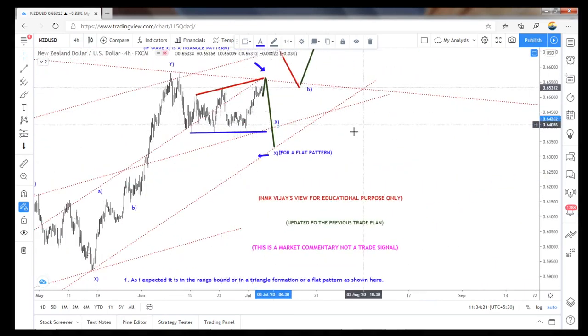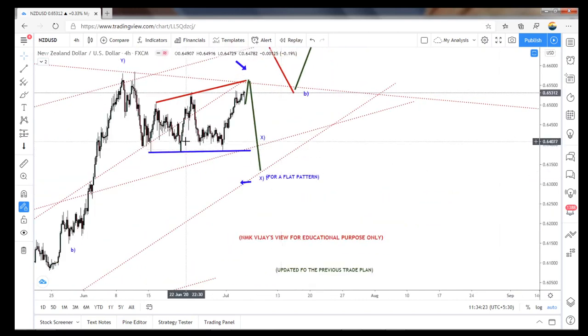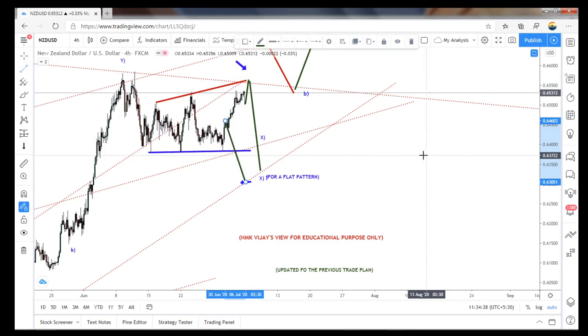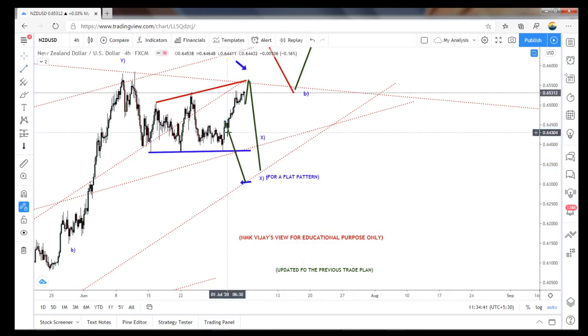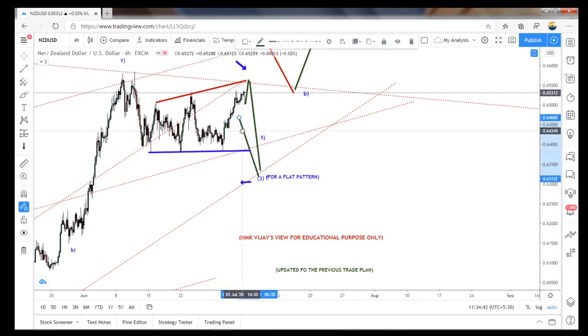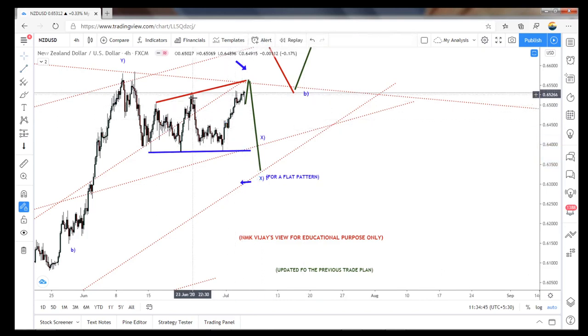I sold, and I have explained that from here I took a buy and I closed, and again last week I took a sell and immediately I closed here. But I didn't take any buy position here, because it could happen like this also. So that is why I'm not taking a buy trade setup in the Australian dollar, New Zealand dollar, EU. I keep on selling at every high. So now I took a sell already at 6515.